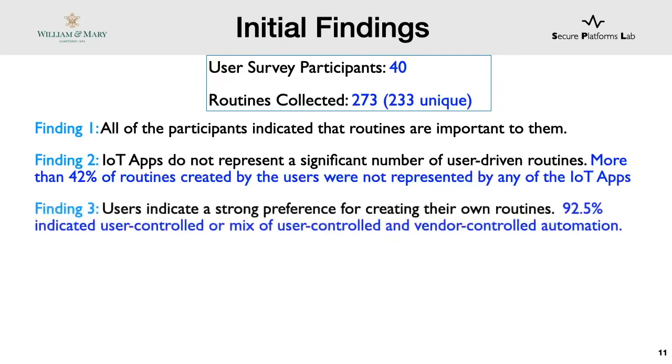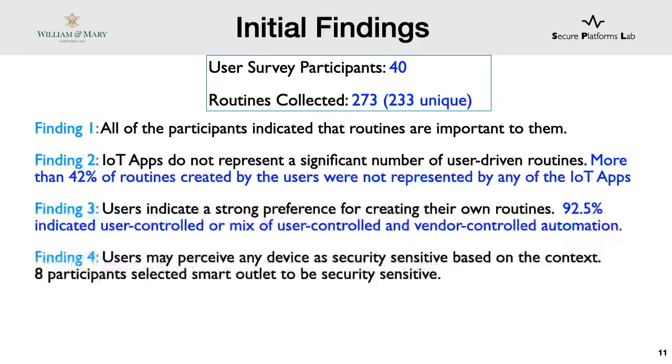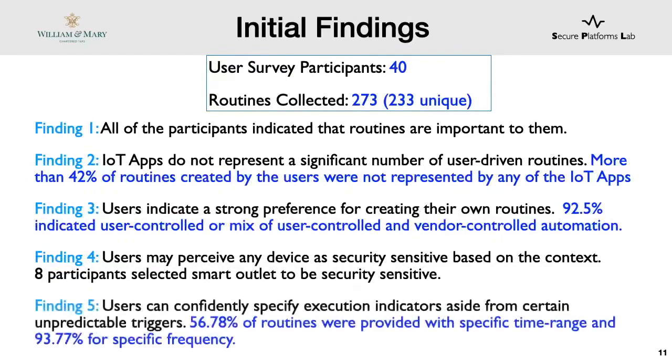Furthermore, users indicate a strong preference for creating their own routines compared to solely vendor-controlled automation. Another interesting finding is that users perceived any device as security sensitive. For example, smart outlet was considered security sensitive potentially because a security sensitive device might be connected to it. And lastly, majority of the users were able to provide specific execution indicators despite having an option to select not sure or anytime for each of those routines.